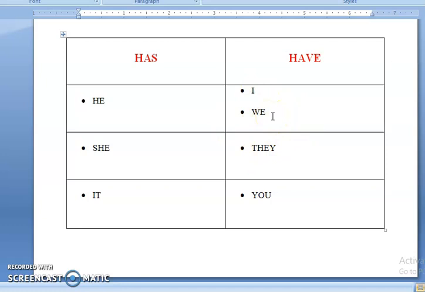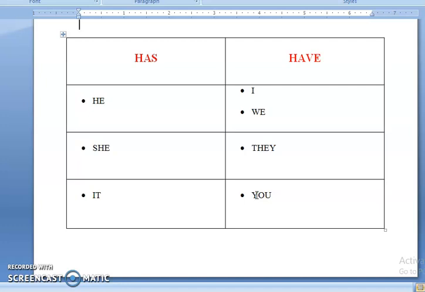Likewise, if instead of they there is a plural noun, that is more than one person, like boys, then have. Okay, so it is very important to understand: if it is singular, that is only one person is there, then we will use has. And if it is plural like we and they, or if I am talking about myself, like I have a book, or if I am talking about you, like you have a pen, then we will use have.